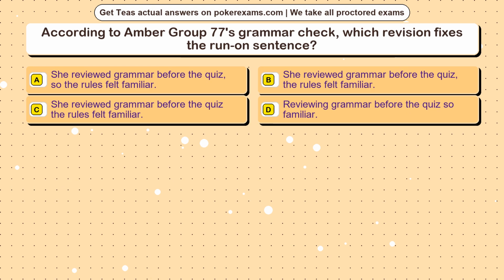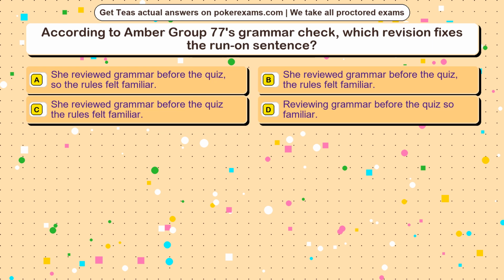Question 24. According to Amber Group 77's grammar check, which revision fixes the run-on sentence? Option A. She reviewed grammar before the quiz, so the rules felt familiar. Option B. She reviewed grammar before the quiz the rules felt familiar. Option C. She reviewed grammar before the quiz, the rules felt familiar. Option D. Reviewing grammar before the quiz, so familiar.